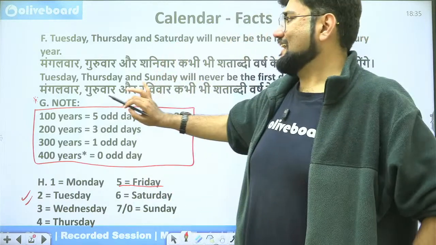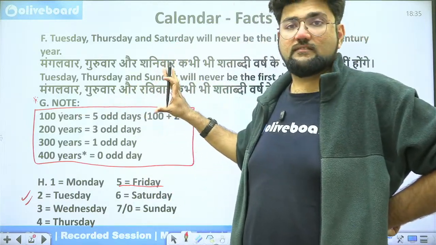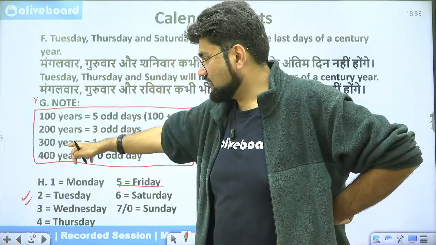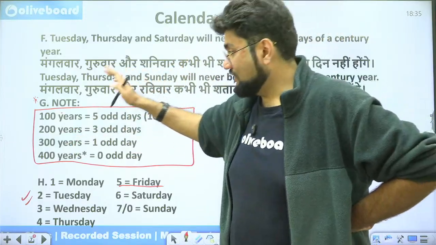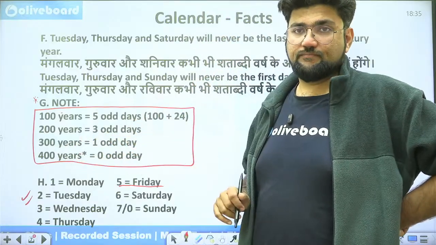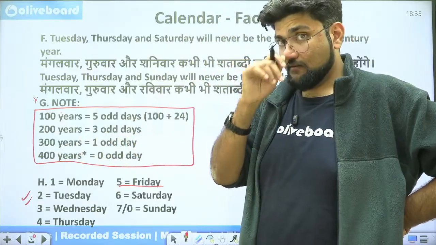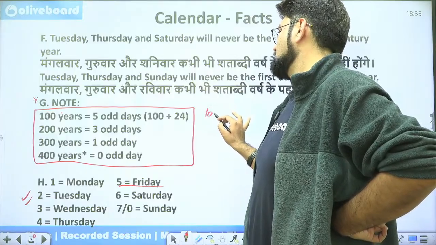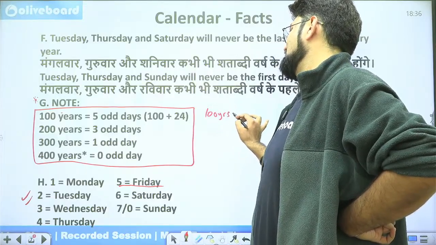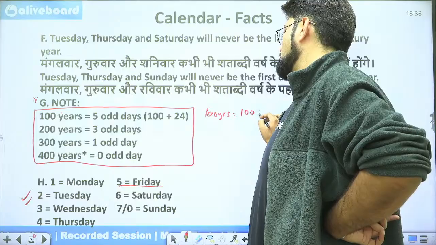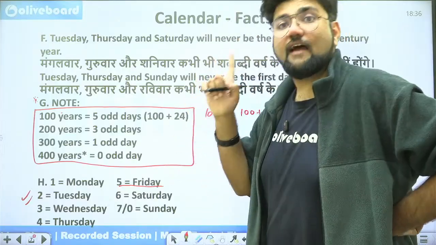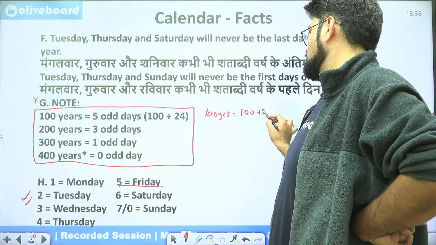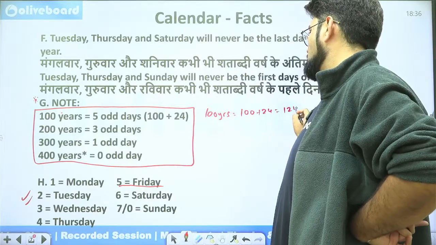So this table is saying that every 100 years will have 5 odd days. Every 200 years will have 3 odd days. Every 300 years will have 1 odd day. And every 400 years will have 0 odd days. Okay, but why is that? Let's understand this. I told you every 100 years will definitely have 100 odd days. And plus I said definitely will have 24 leap years. The 25th is subject to the century year. So we'll say 24. So I am having 124 odd days.